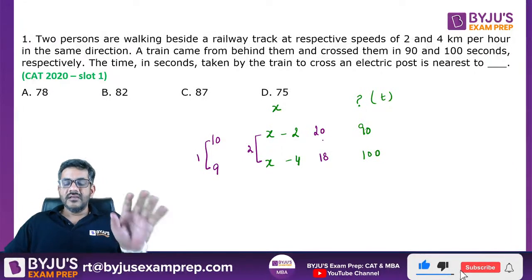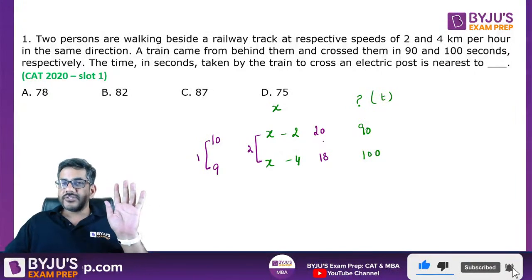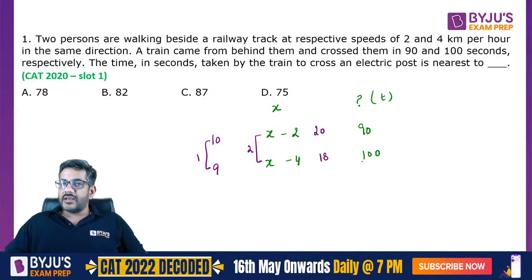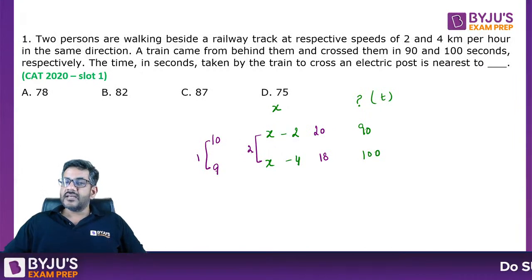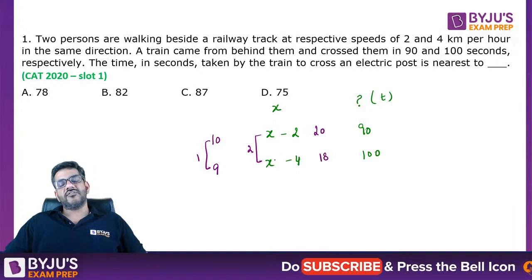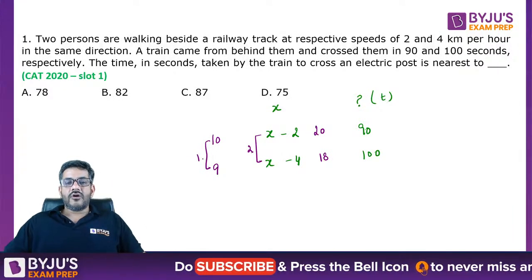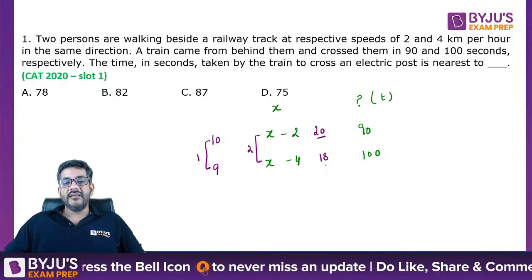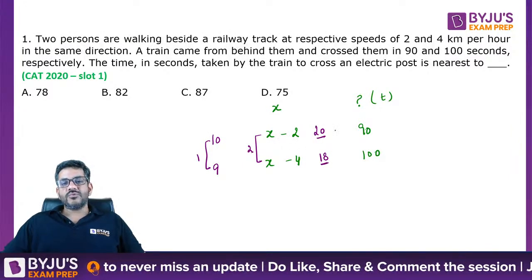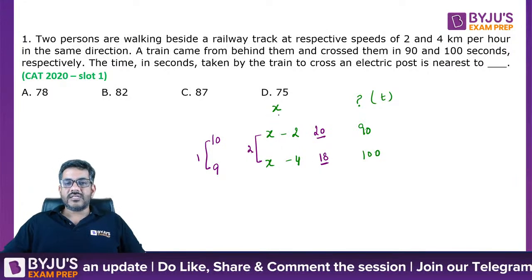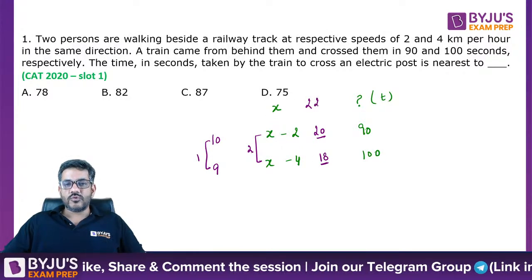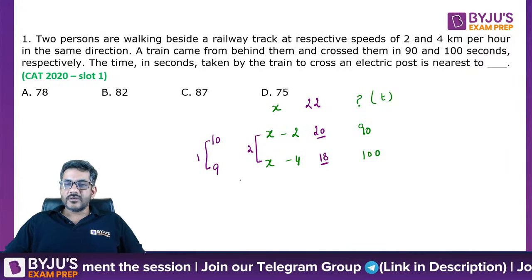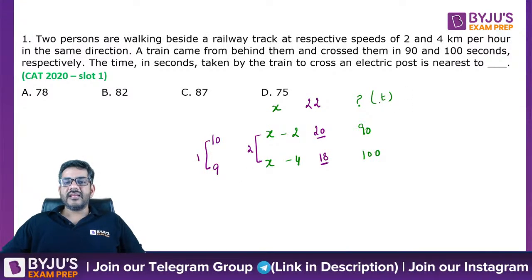I repeat, ratio of speed is inverse of ratio of time. The ratio of time is 9 to 10, ratio of speed should be 10 and 9, but 10 and 9 have a difference of 1, whereas x minus 2 and x minus 4 have a difference of 2. If you want the difference of 1 to be 2, you have to double it, so they will become 20 and 18. So x minus 2 is 20, x minus 4 is 18. So what is x? Can I say x is equal to 22? X is equal to 22, and from here I'll again get t now.